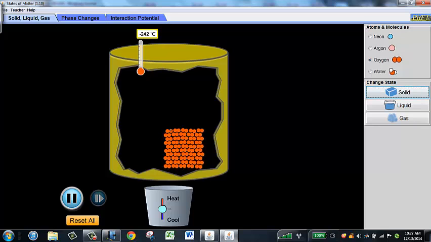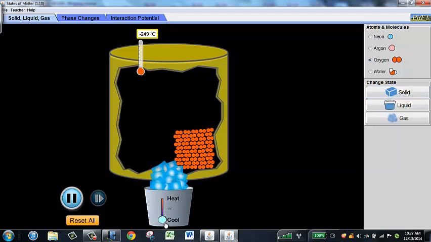Oxygen is diatomic, so each of the molecules has two pieces. Two little red balls make one oxygen molecule. And you can see that in the solid, the molecules have very little freedom to move around. They can basically vibrate. If I cool them, here I see this big clump of ice coming out to cool them down, and you can see up at the top the temperature is dropping, getting closer and closer to -273, which would be absolute zero.